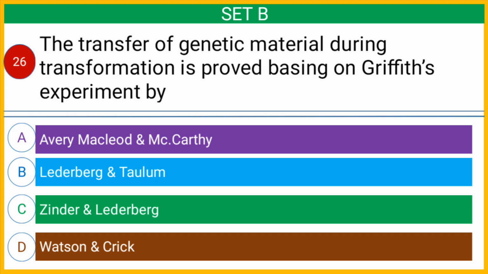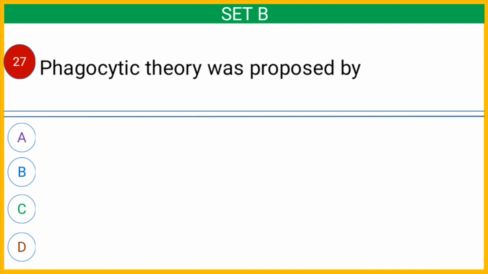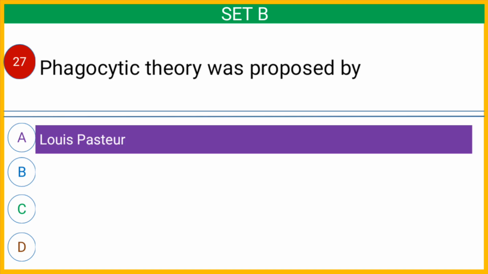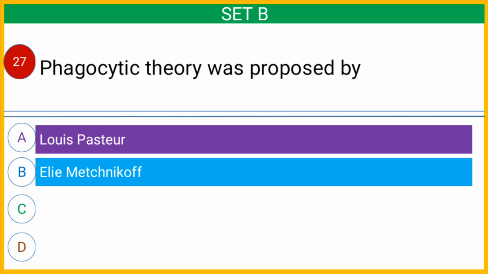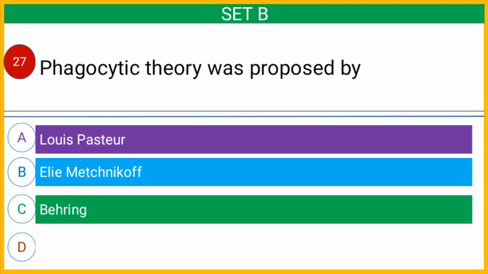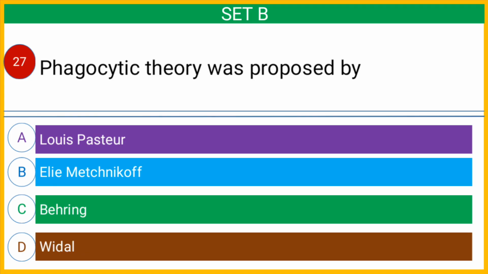And the correct answer is option A Avery, McLeod and McCarty. Question number 27. Phagocytic theory was proposed by option A Louis Pasteur, option B Elie Metchnikoff, option C Behring, or option D Widal. And the correct answer is option B Elie Metchnikoff.